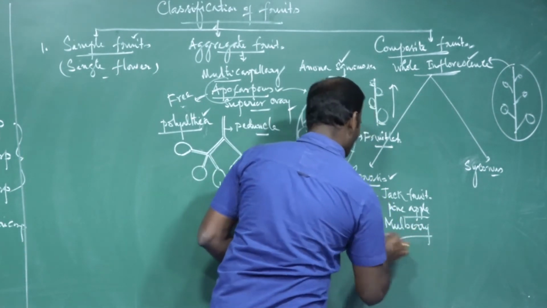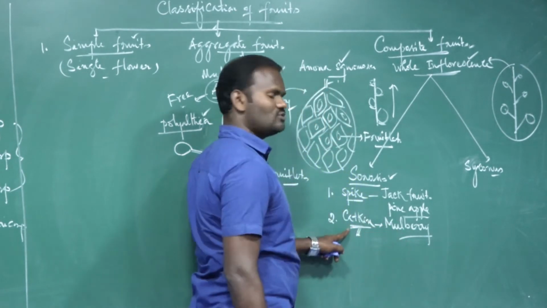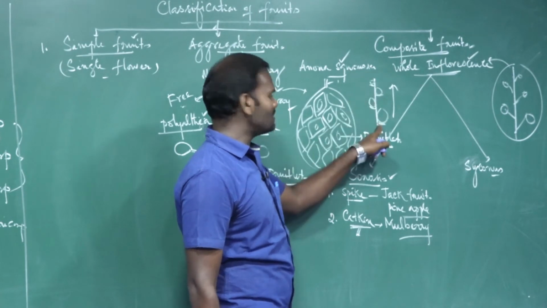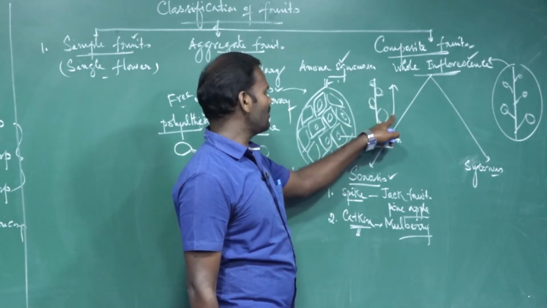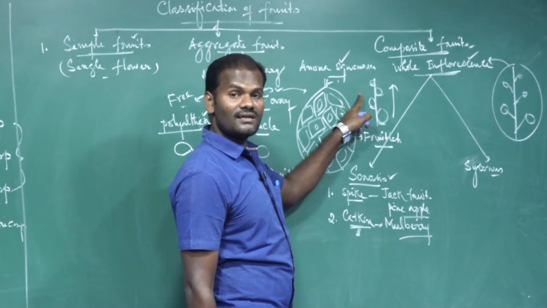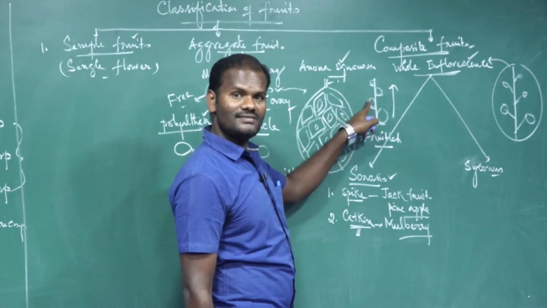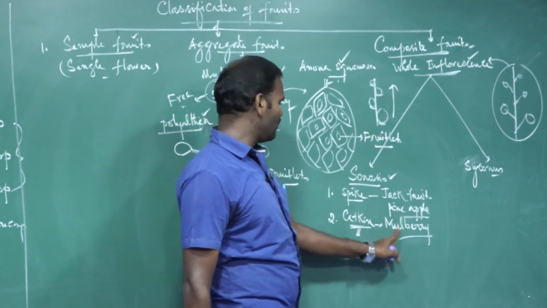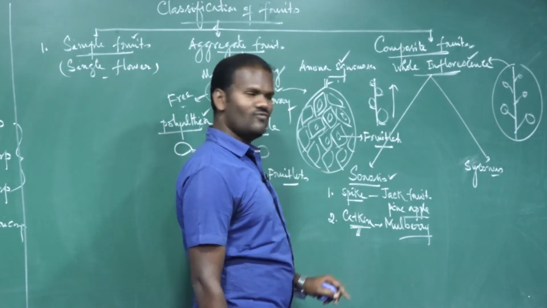What is called catkin? Unisexual flowers, both male and female flowers, are separated but arise on the common axis. The male flower is called the staminate flower, and the female flower is called the pistillate flower. So the mulberry is developed from catkin. These are called catkin inflorescence.